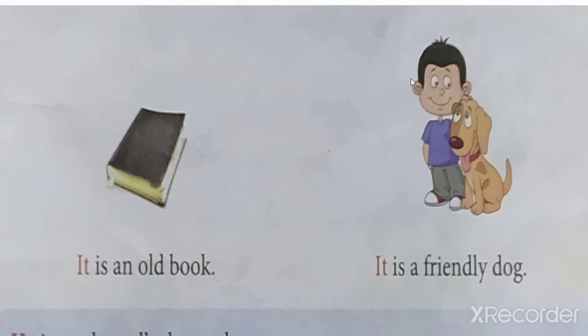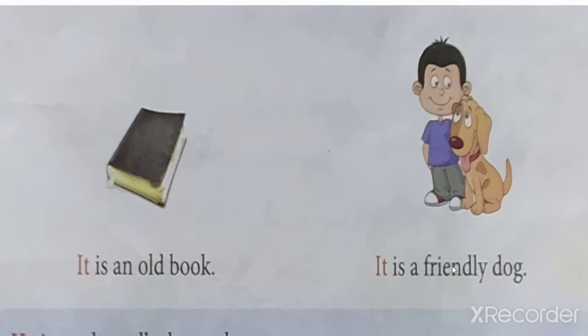Okay. Now see here this picture. It is a friendly dog. See, this dog is friendly, the boy is telling us that the dog is friendly. So how we will speak?